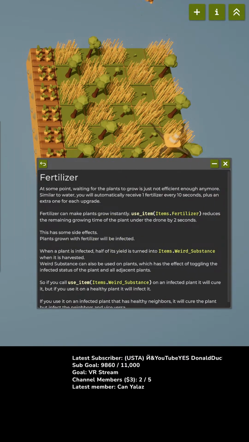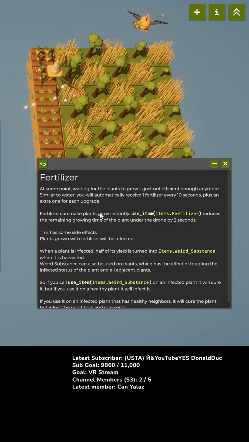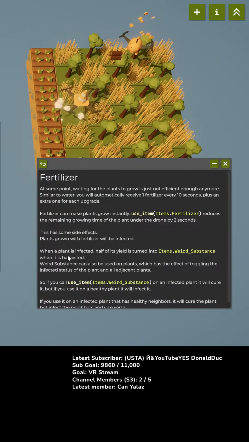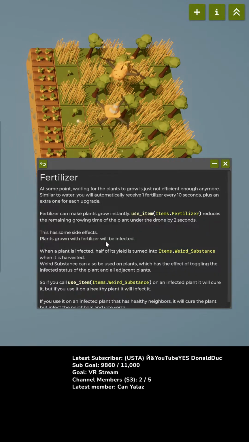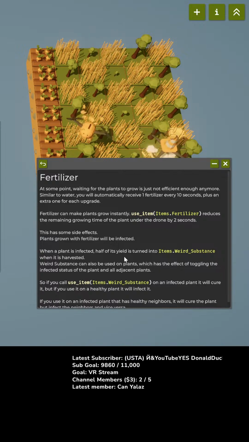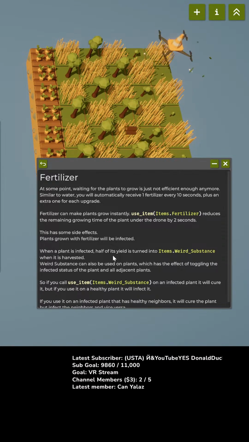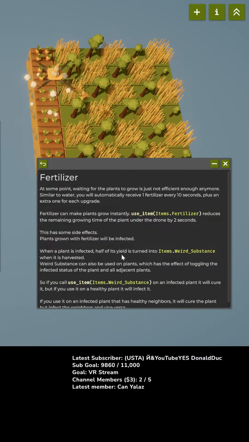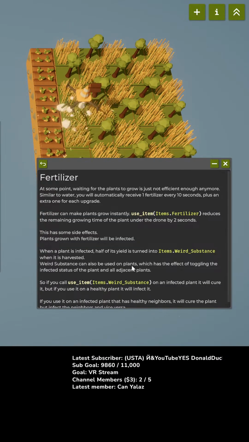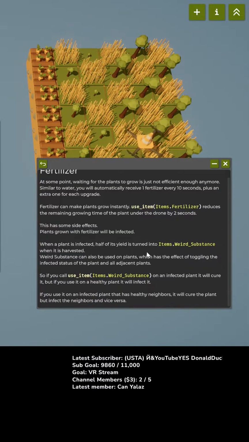Waiting for plants to grow is not efficient enough. I get fertilizer over time. Plants grown with fertilizer will be infected. When a plant is infected, half its yield is turned into items.weird substance when it's harvested. Weird substance can also be used on plants, which has the effect of toggling the infected status of the plant and all adjacent plants.